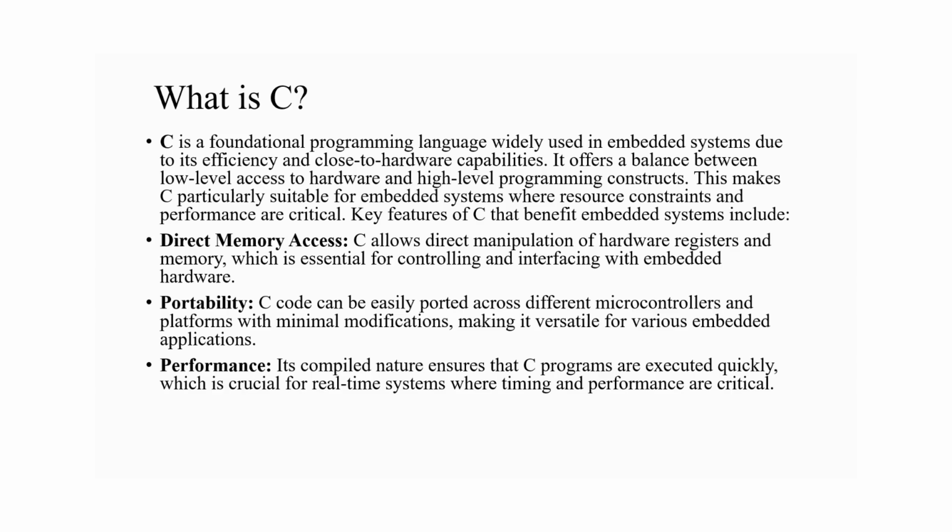Let us see each one by one. Direct memory access. C allows direct manipulation of hardware registers and memory, which is essential for controlling and interfacing with embedded hardware. Now, portability. C code can be easily ported across different microcontrollers and platforms with minimal modifications, making it versatile for various embedded applications. Now, performance. Its compiled nature ensures that C programs are executed quickly, which is crucial for real time systems where timing and performance are critical.